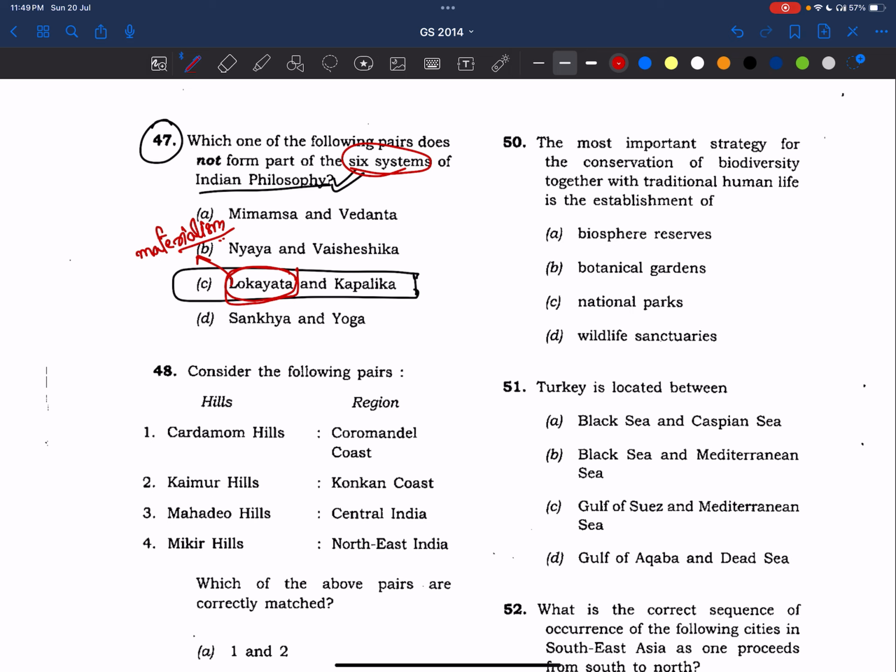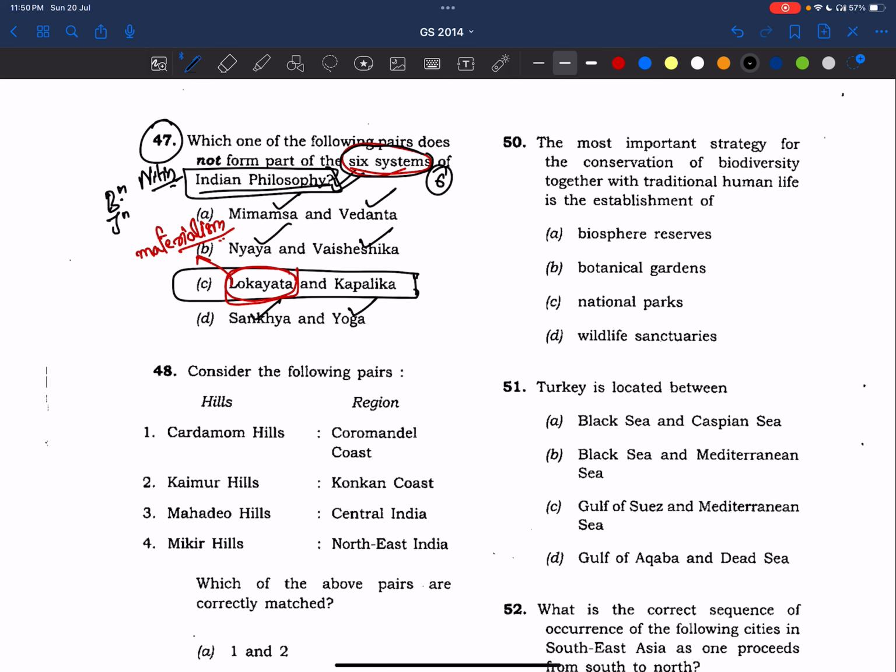So in this way also you can tackle this question, but this is a factual question. You can do nothing about it. Now, what are the learnings from here? You should definitely make notes on all these things, right? And also he has said 6 systems of Indian philosophy, right? So here there can be either 4 or 5. So we need to make notes on all the six systems. And also, apart from this, he's asking about Indian philosophy. In Nitin Singhania's book, okay, there is a dedicated chapter on this. So we need to study that chapter very well. Even Buddhism and Jainism are also very important when coming to Indian philosophy, right?